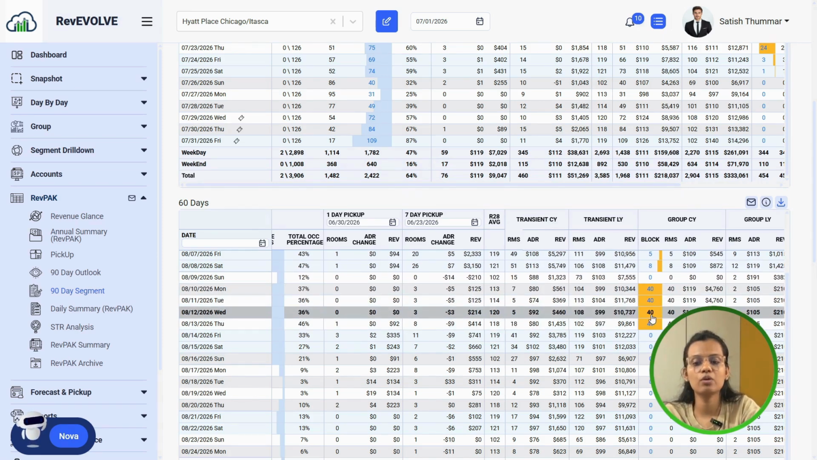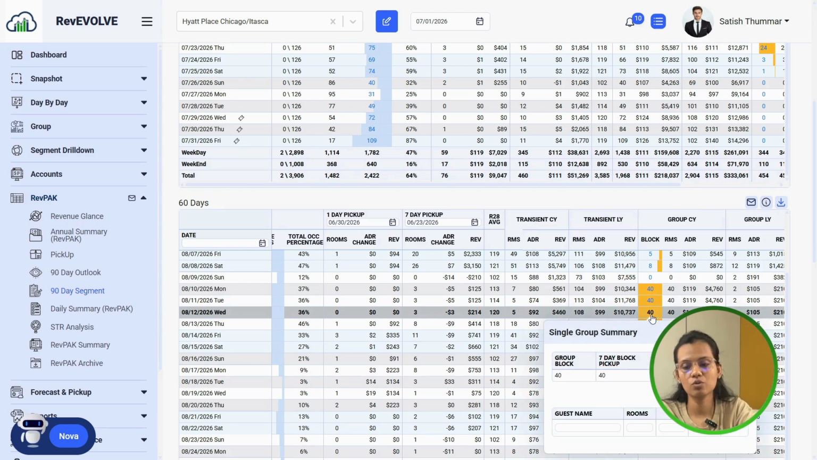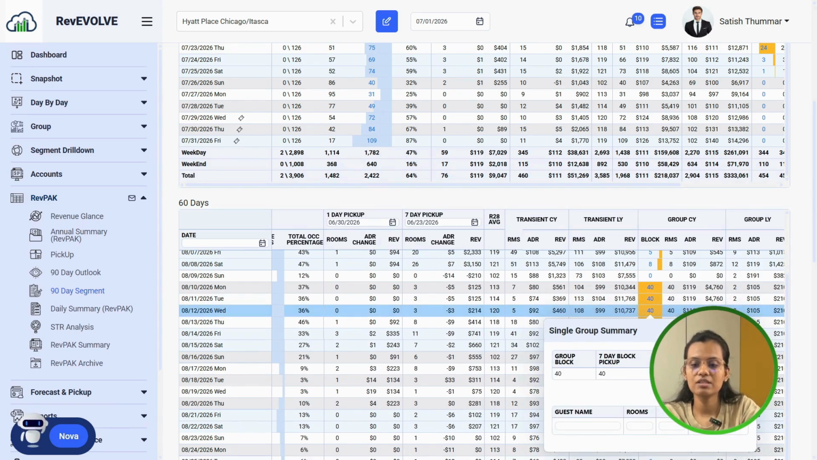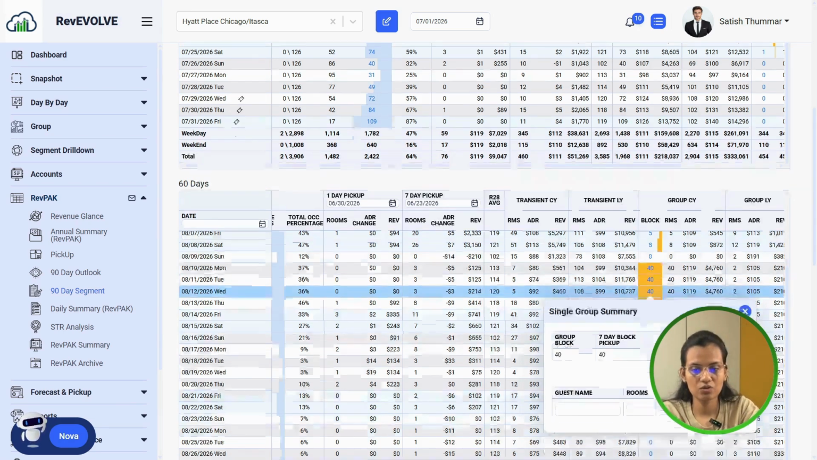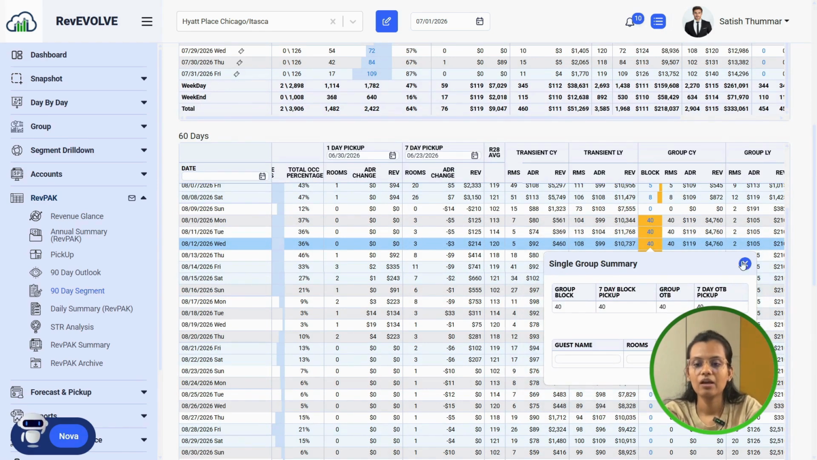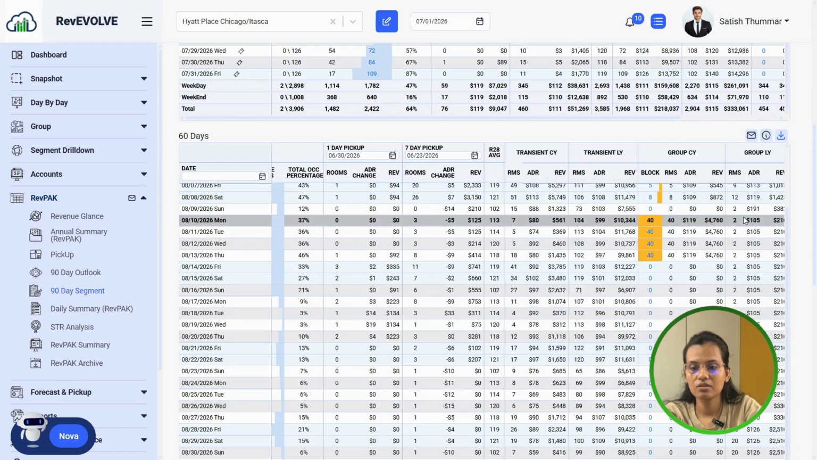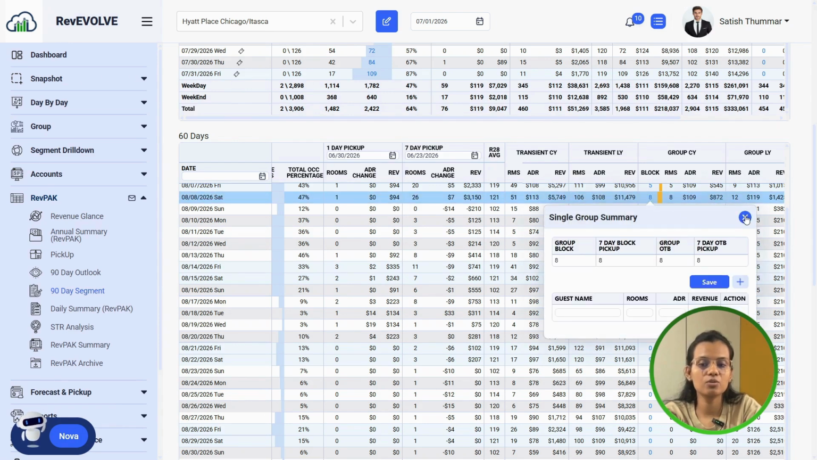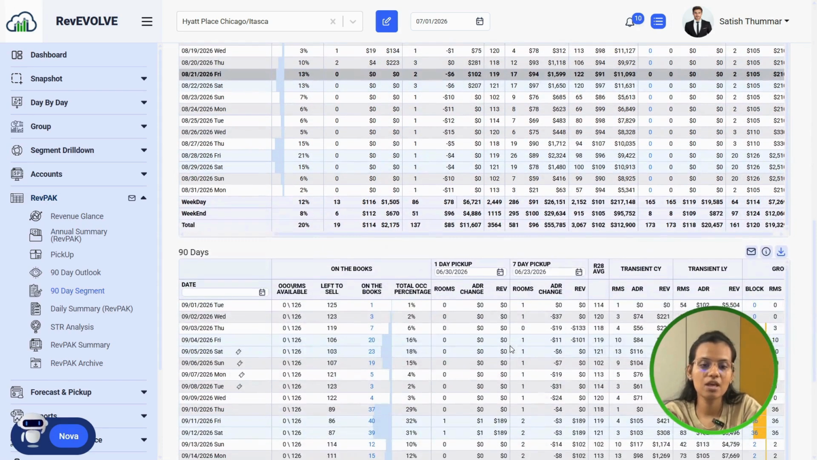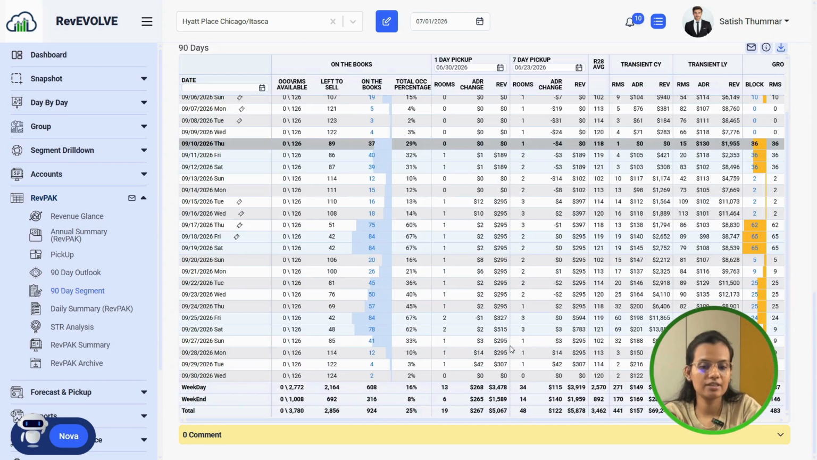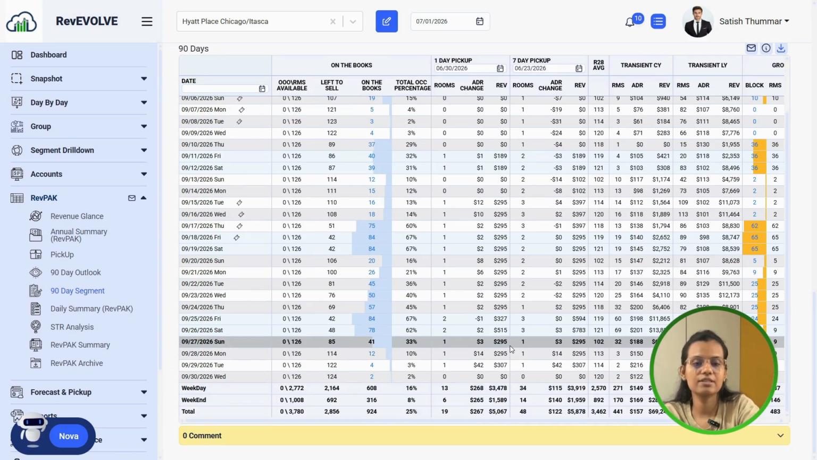If you want to see group bookings, let's say for the 12th of August, you have 40 rooms booked for the group segment. So you can see 40 group books. Your 7-day block pickup is 40. Your 7-day on-the-books pickup for that date is also 40. So likewise, you can see. Let's look at the small number of groups. From here, you can see your group segment also, like whoever is booking the groups. Then we have the 90 days, same as for 30 and 60 days.